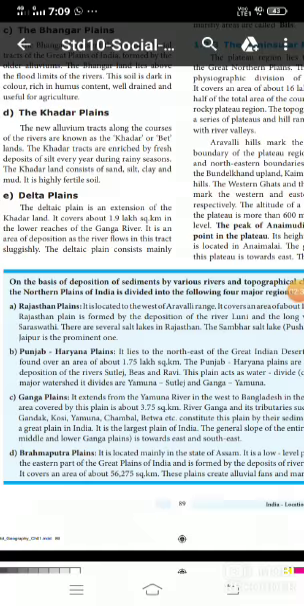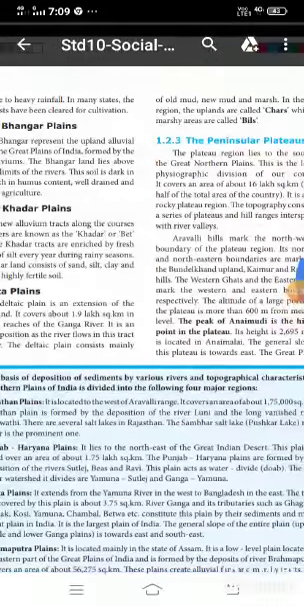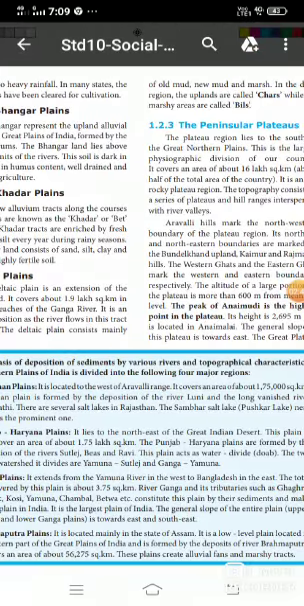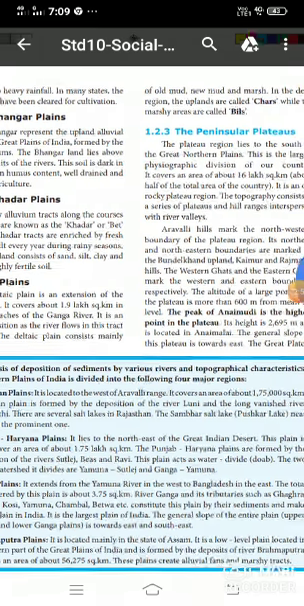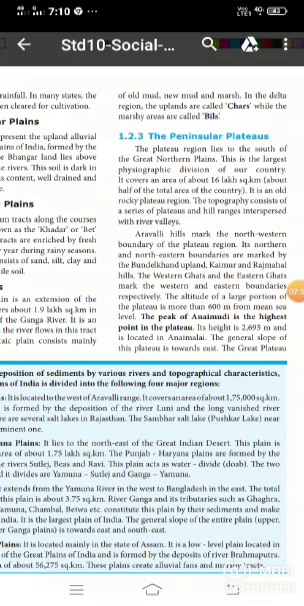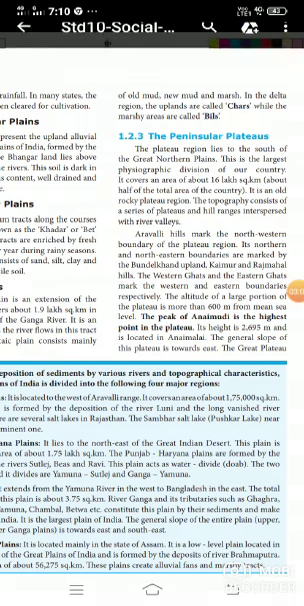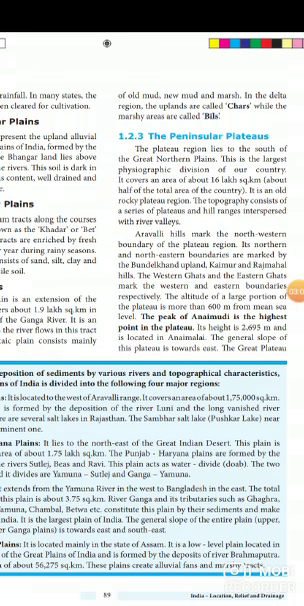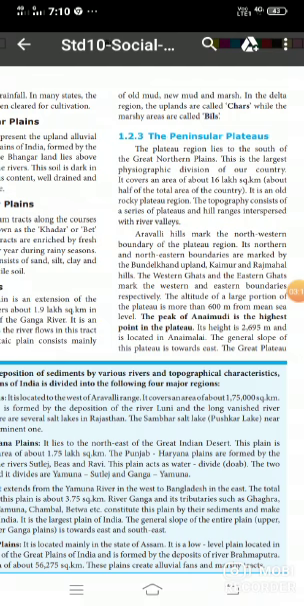The deltaic plains consist mainly of old mud, new mud and marsh. Marsh means a tract of wetland. In the deltaic regions, the uplands are called chars, while the marshy areas are called bils. Marshy areas means tracts of wetland.